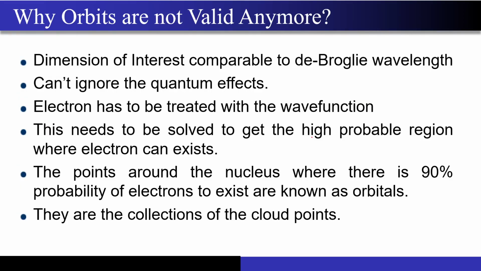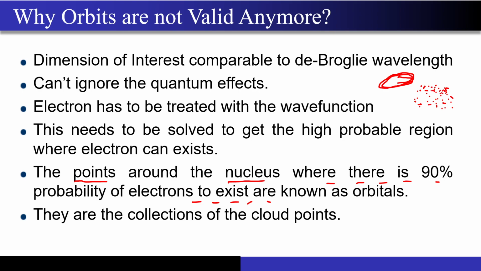So what are the orbitals exactly? The orbitals are nothing but the points around the nucleus where there is a 90% probability of the electron existing, right? So they are just some points in space, not even a continuous contour. See, this is a continuous contour, right? What I am telling you is that these are just points that exist in space, right? And how are you going to get these points, I will explain in the next slides, right? So just remember that these are just cloud points, and at any given point in time, the electron can be present in one of these points or many of these points because of the wave function nature, right?